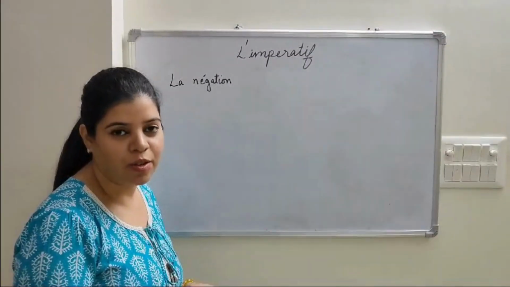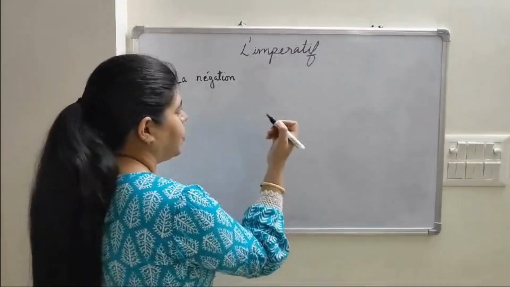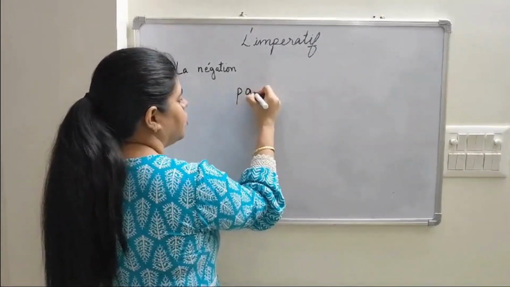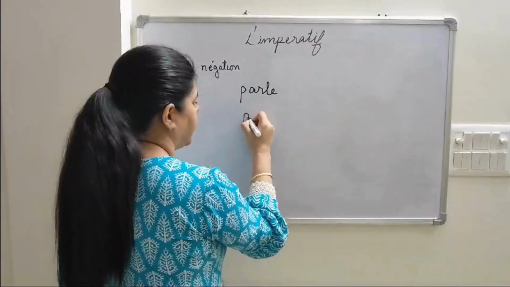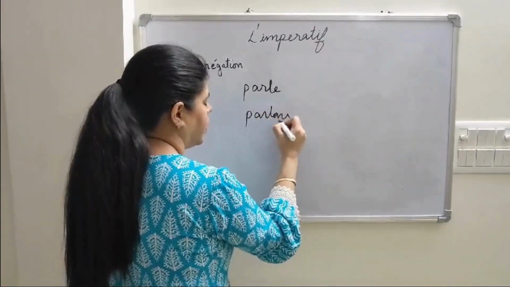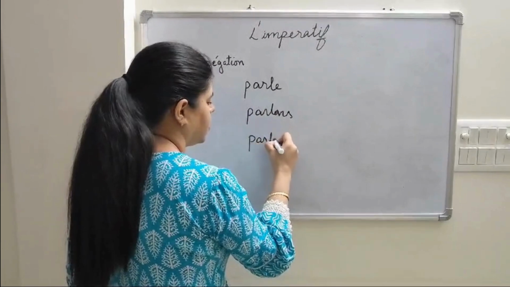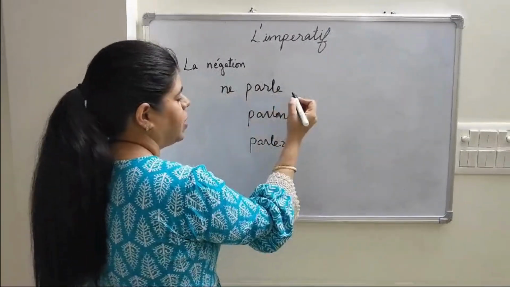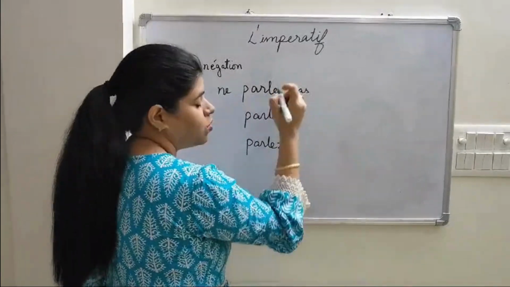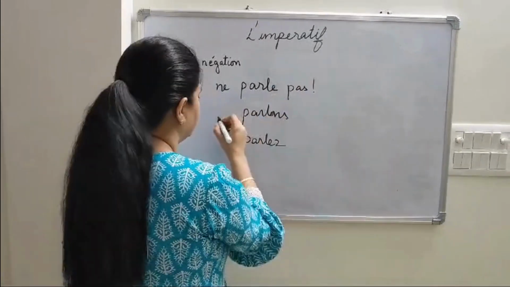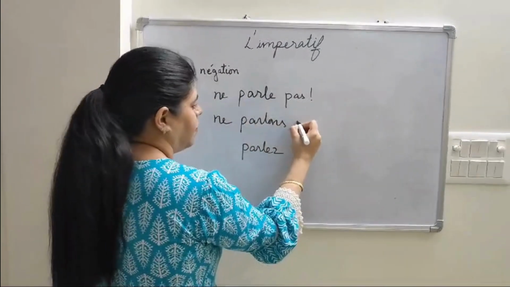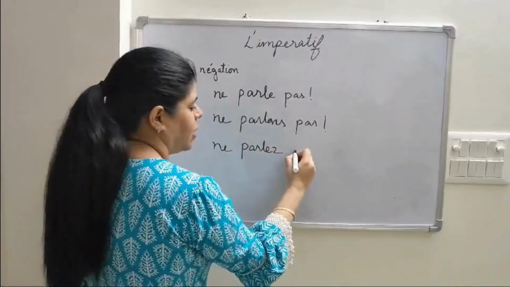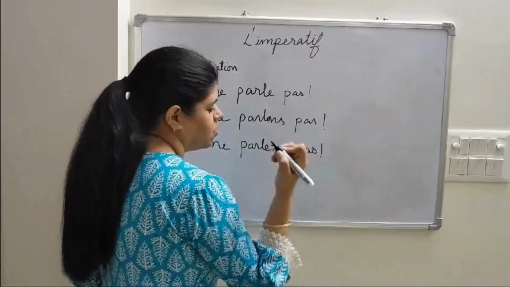Let's see the negation also. If I take any verb, for example, the verb parler, the conjugation would be parle, parlons, parlez. So, we need to just add ne before and pas after. It becomes ne parle pas. Do not speak. Ne parlons pas. Let's not speak. And ne parlez pas. Don't speak.